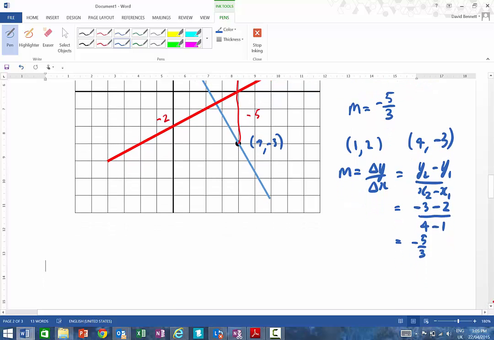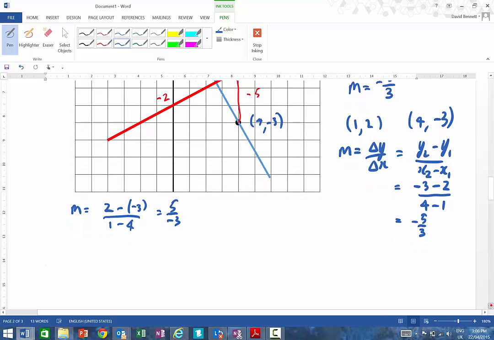If I did it the other way, if I found my slope using the other point, as long as I'm consistent with it, if I went 2 take negative 3, all over 1 take 4, 2 take negative 3 is going to give me 5, and that's going to give me negative 3, so it still gives me the same answer anyway.